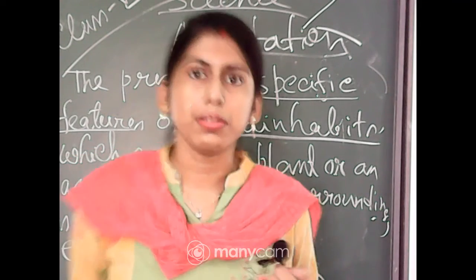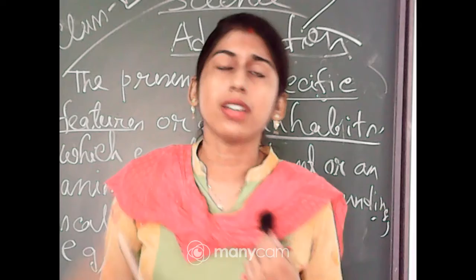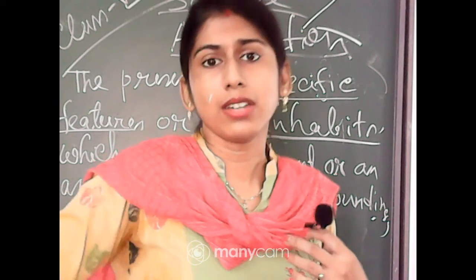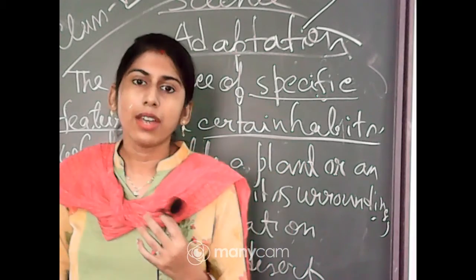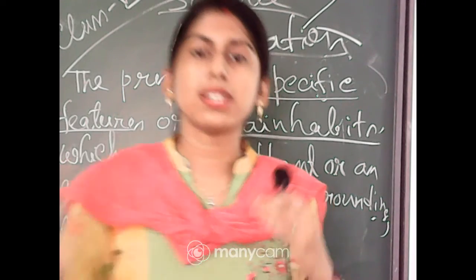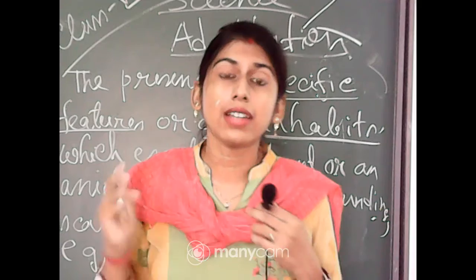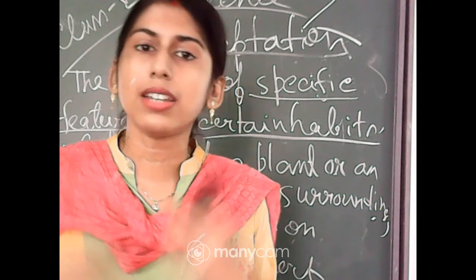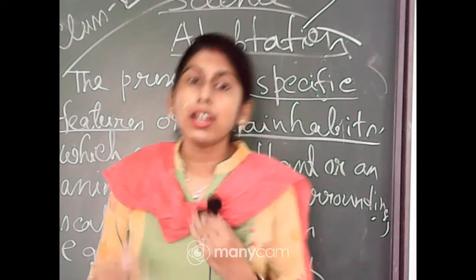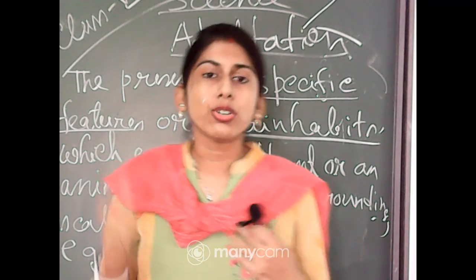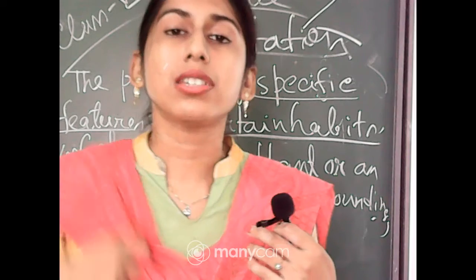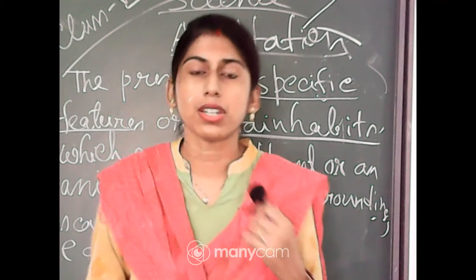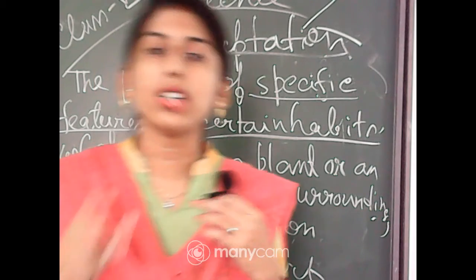Permanent adaptation means that the changes or specific features can be inherited through the generations, that is, they are present on a long-term basis. Just imagine the example of camels. All camels genetically inherit the special features. This type of adaptation is called permanent adaptation. The other one is temporary adaptation, which is found on a short-term basis.